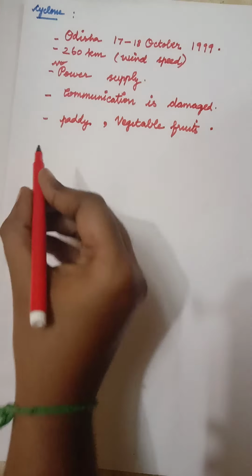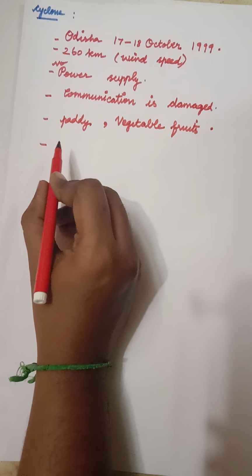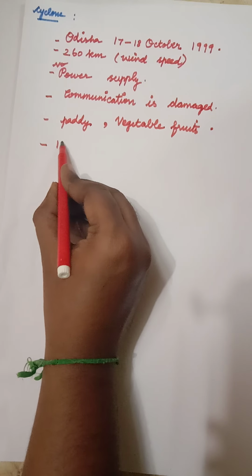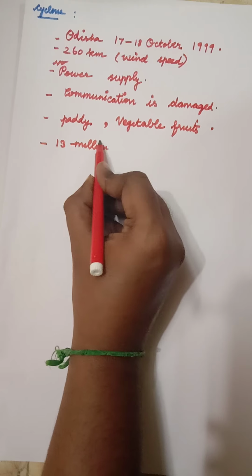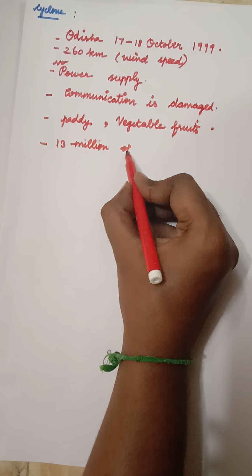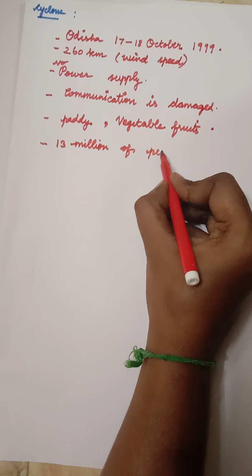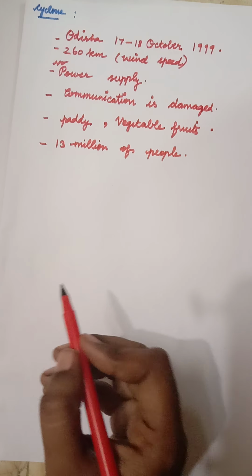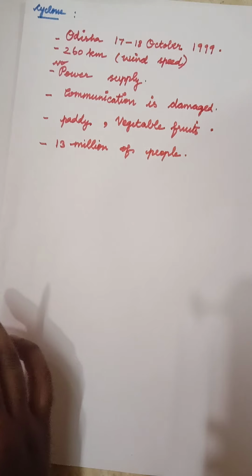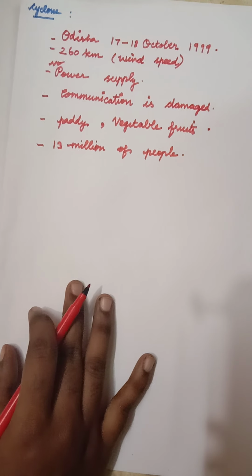And how many people were affected by the cyclone? 13 million people were affected in Odisha. This is about the Odisha cyclone.